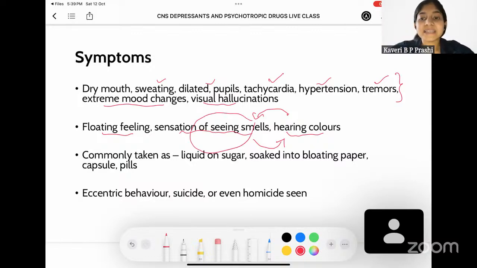Now, how is LSD commonly taken? It is commonly taken as a liquid on sugar, or it can be soaked into a blotting paper, or it can be taken in the form of capsule or even pills.